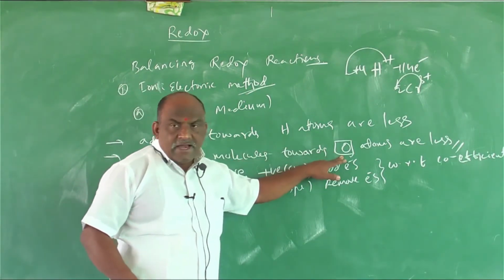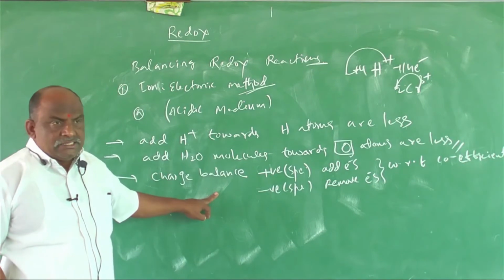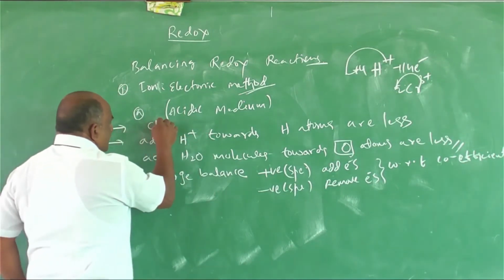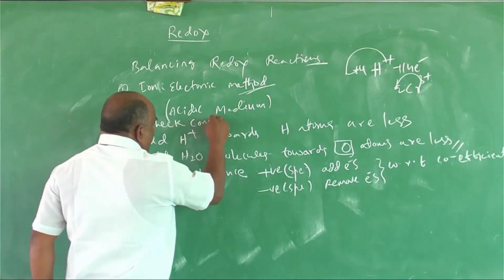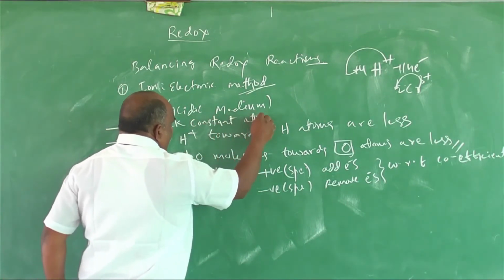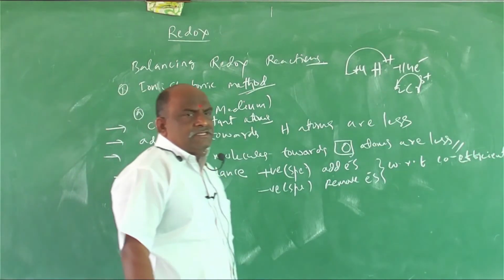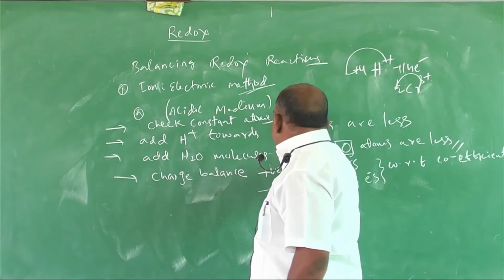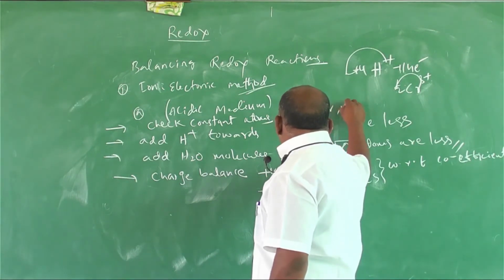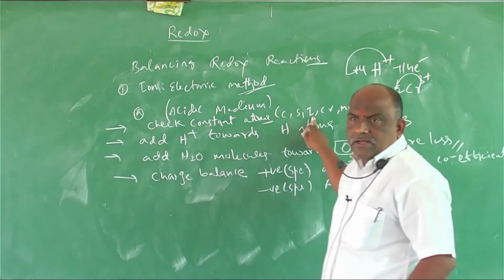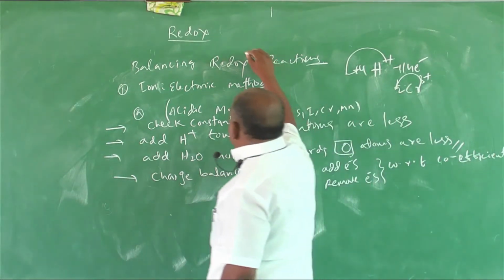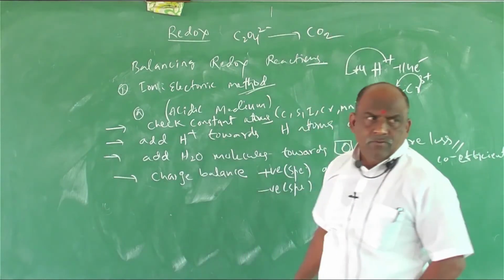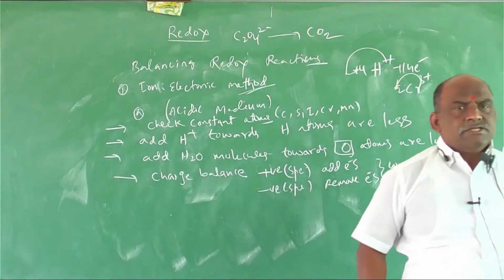After adding, the final step is charge balance. Before adding H and before adding O, we should check constant atoms. Constant atoms means C, S, I, Cr, Mn. C is carbon, S sulfur. Suppose C2O4 2 minus gives rise to CO2.